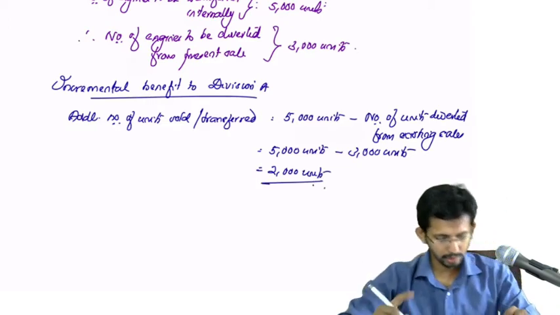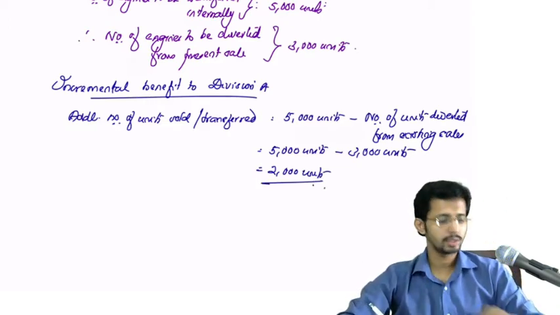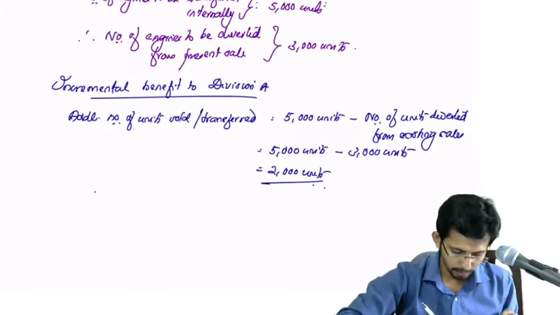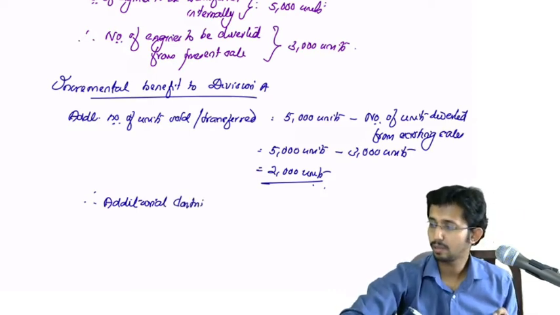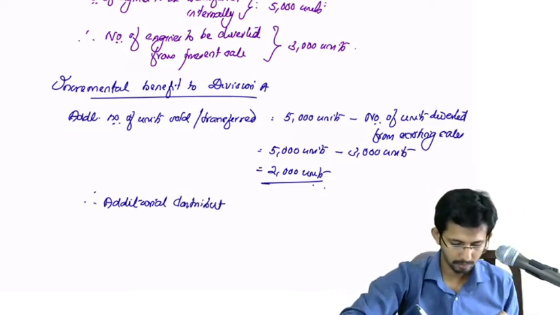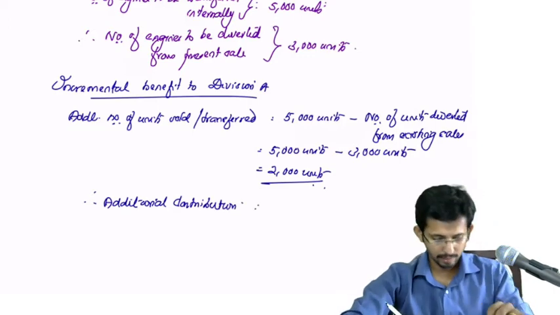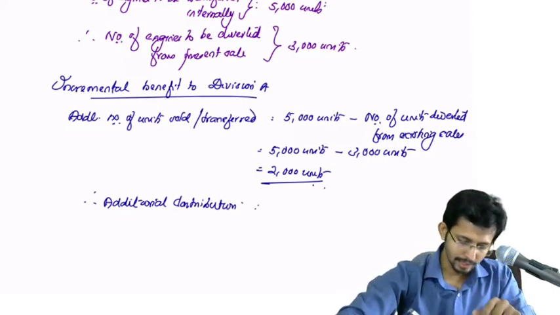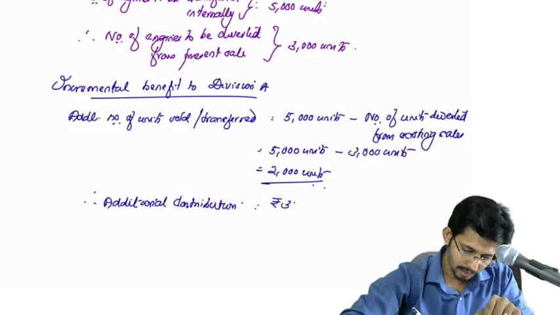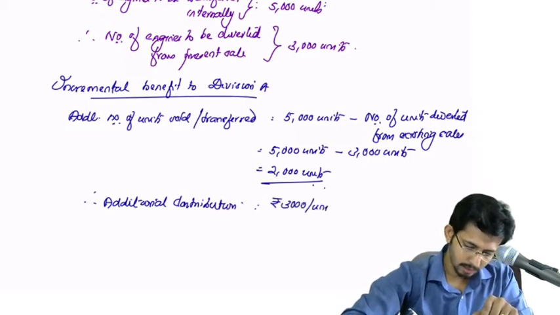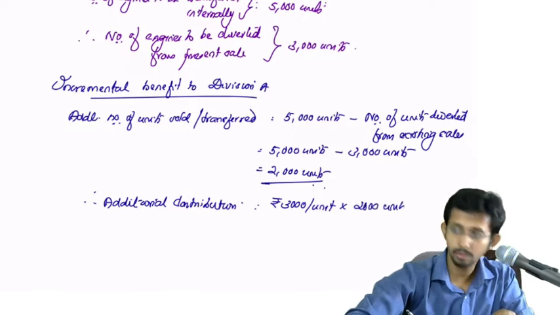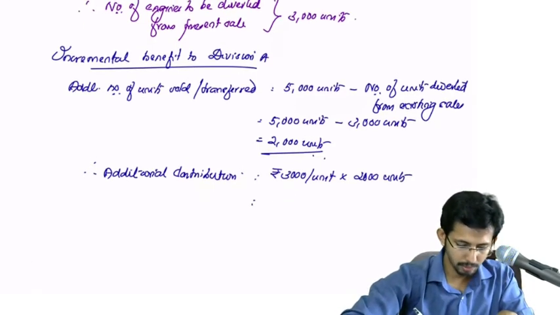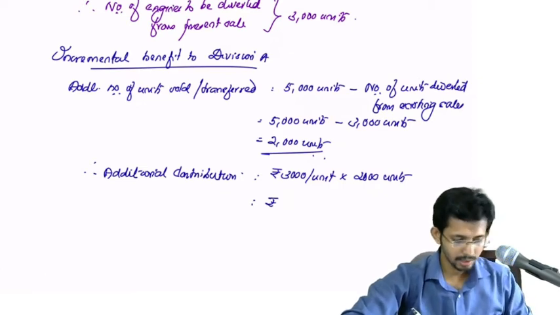So additional number of units sold or transferred will be 2000 units. Okay, therefore additional contribution, when there is additional units sold, there is additional contribution, that is rupees 3000 per unit into 2000 units. That will give you rupees how much? 60 lakhs.